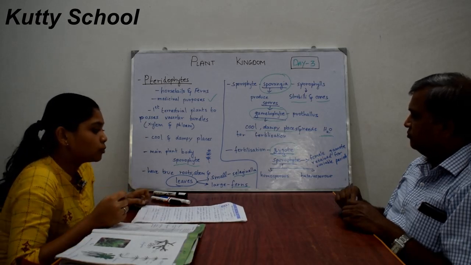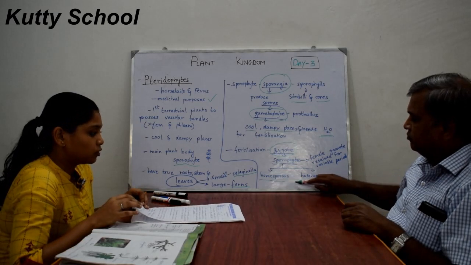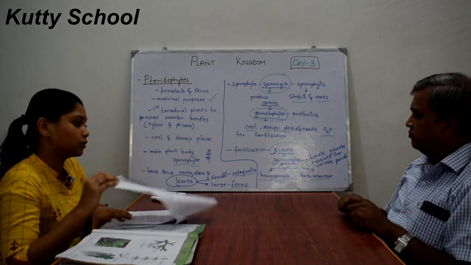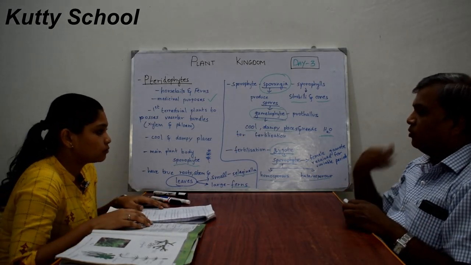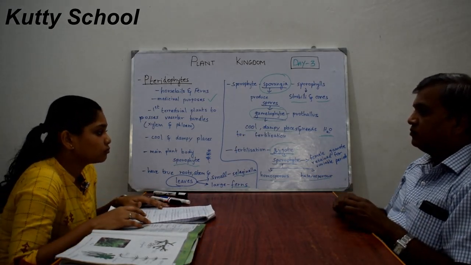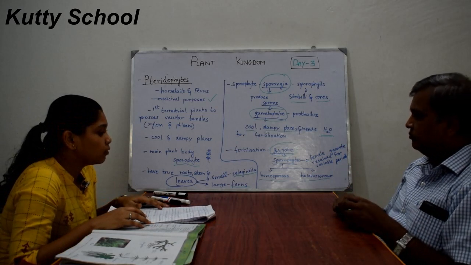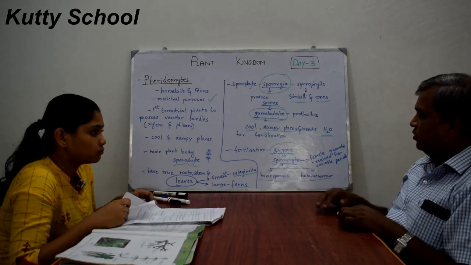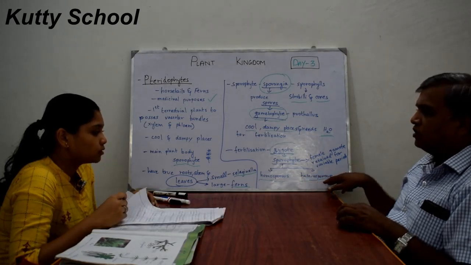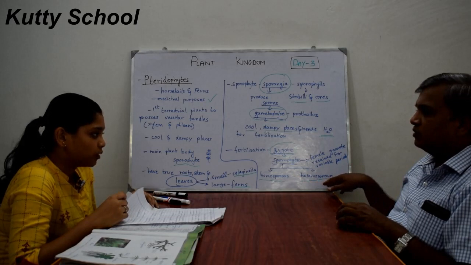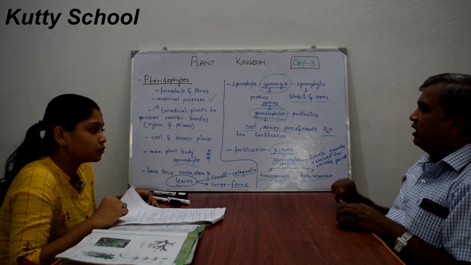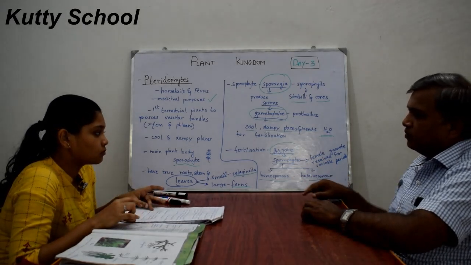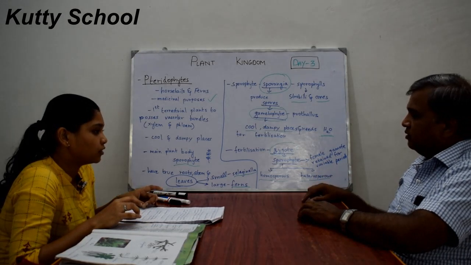The spores can be homosporous or heterosporous. Homosporous means the spores are similar, and heterosporous means the spores are different. How is it in bryophytes? In bryophytes only zoospores, which are motile, are produced, not homosporous or heterosporous spores.